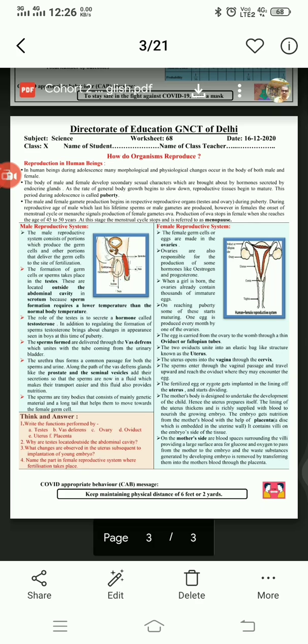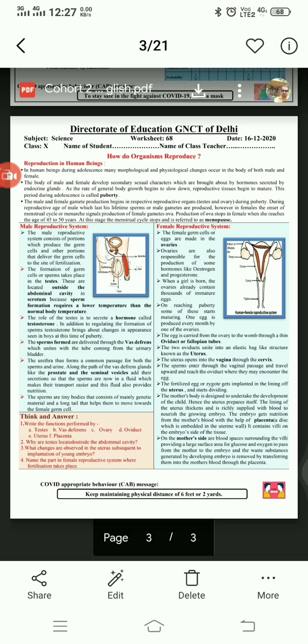So here we discuss the structure of the male reproductive system. In the male reproductive system, the male gametes are developed in a pair of sexual organs that is known as testis. Testis also secrete a hormone that is known as testosterone. The testosterone helps in developing sperms, and along with it develops secondary sexual characters.